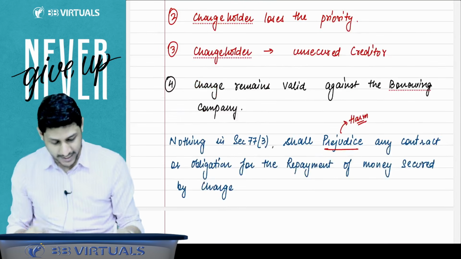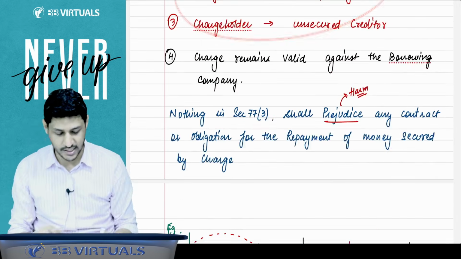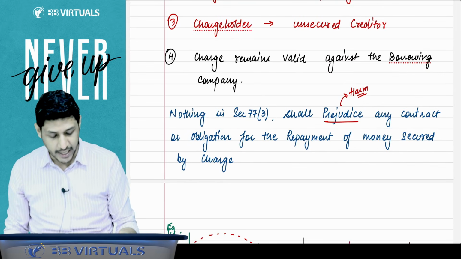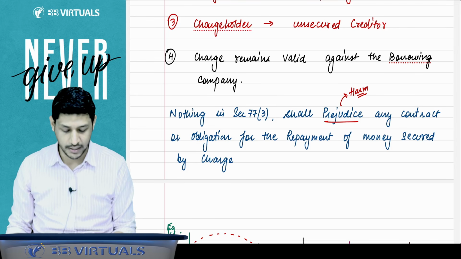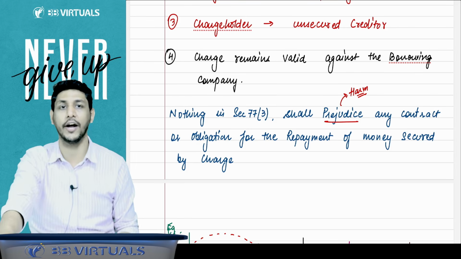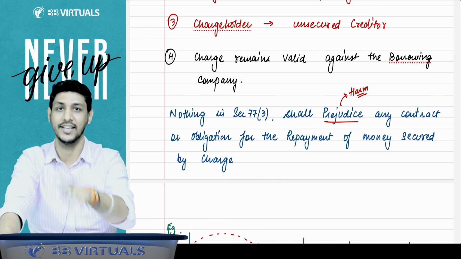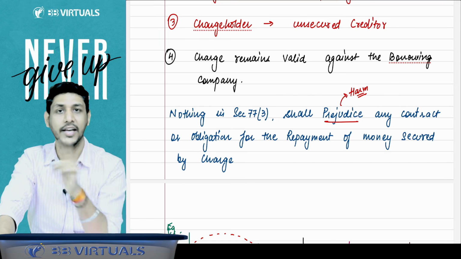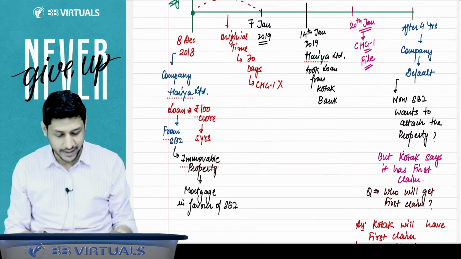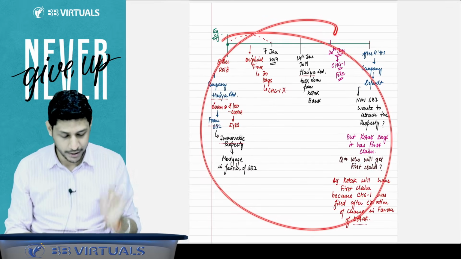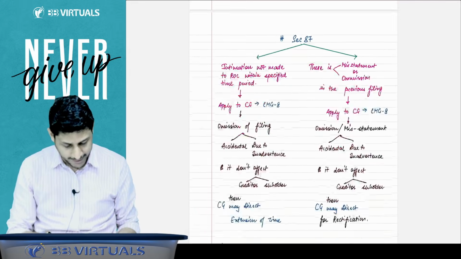So all the provisions of this section, section 77, subsection 3, shall not prejudice any contract or obligation for the repayment of money secured by the charge. The charge will become void, but your obligation remains intact. You have to pay. Your obligation to repay will be there. That is not becoming void. You can read this example, that will help you, what I have explained right now.